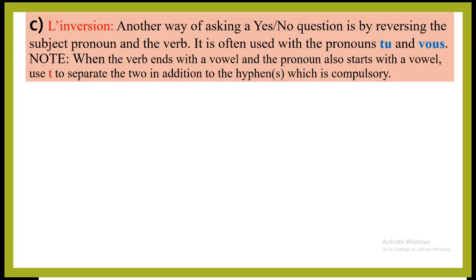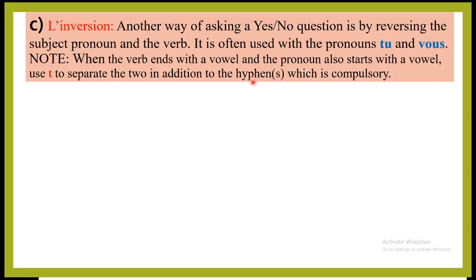Now note, when the verb ends with a vowel and the pronoun also starts with a vowel, use t to separate the two, in addition to the hyphen, which is compulsory. You will see why in the examples.